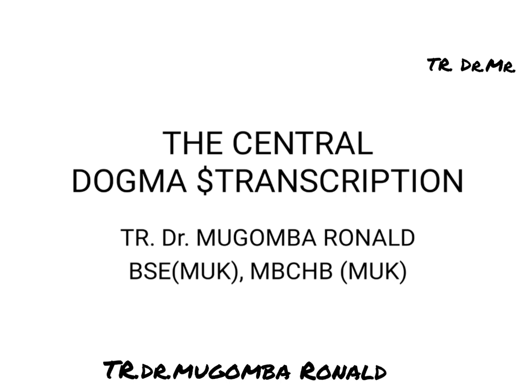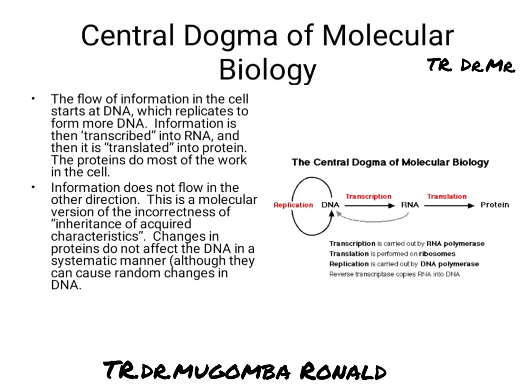So today we are going to look at the central dogma and transcription. The central dogma was coined by a gentleman known as F.H.C. Crick.